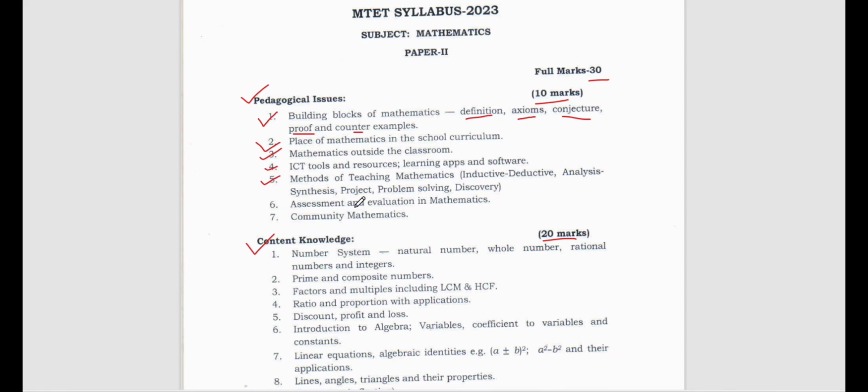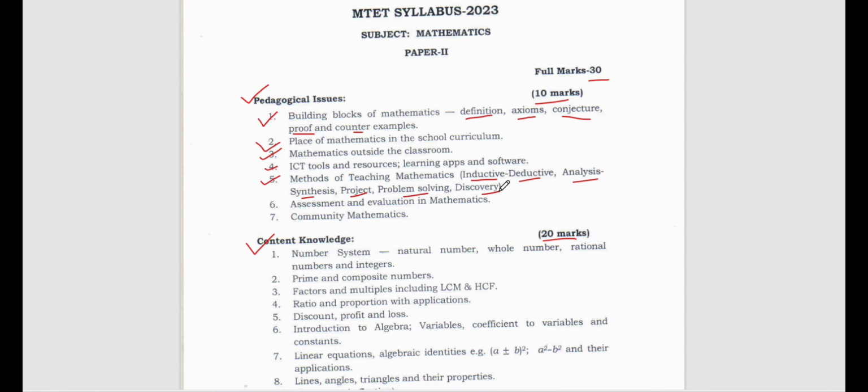Number 5, methods of teaching mathematics. There are inductive methods, deductive methods, analysis, synthesis, projects, problem solving and discovery methods. There are different types of methods which we use in order to teach mathematics. For example, the main ones are inductive and deductive ways of teaching mathematics.